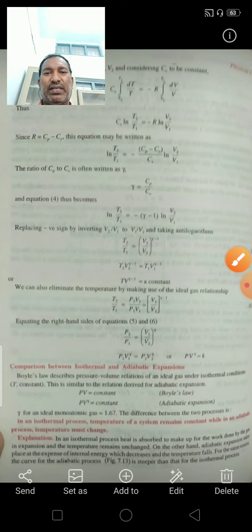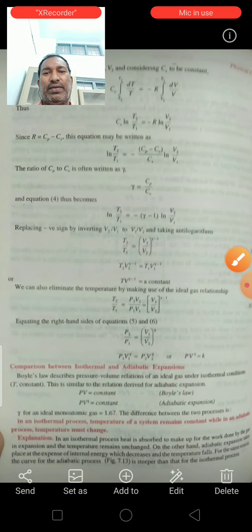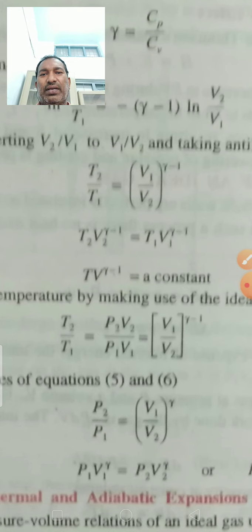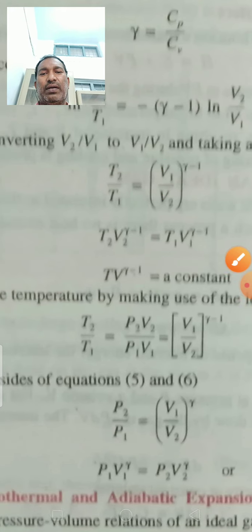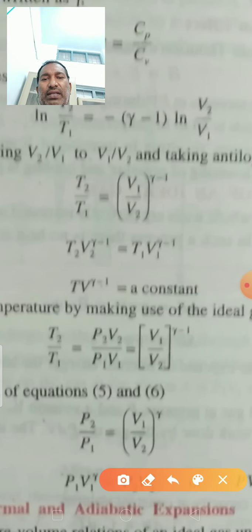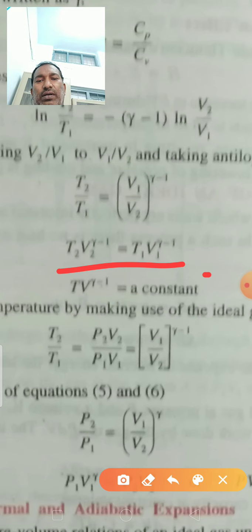In that mathematical equation, T2 by T1 is equal to V1 by V2 to the power of gamma minus 1. From here we can do the cross multiplication. T2 V2 to the power of gamma minus 1 is equal to T1 V1 to the power of gamma minus 1. So we can write T V to the power of gamma minus 1 is equal to constant.